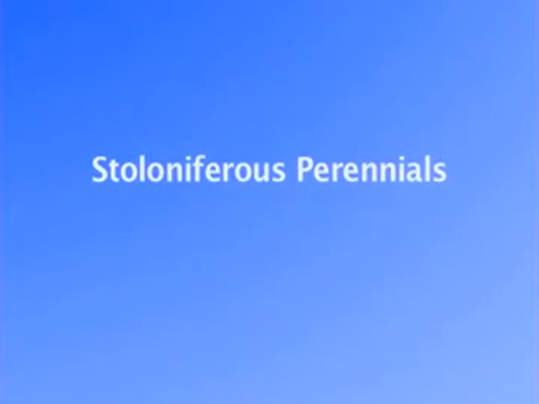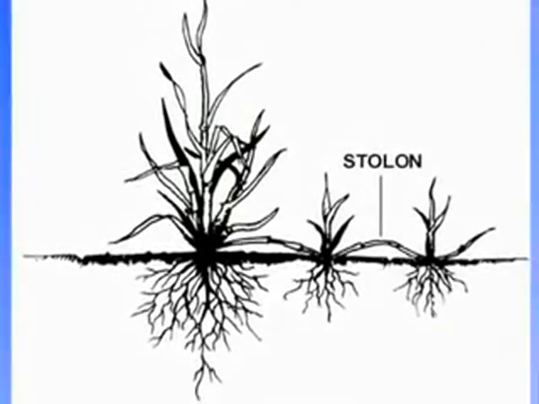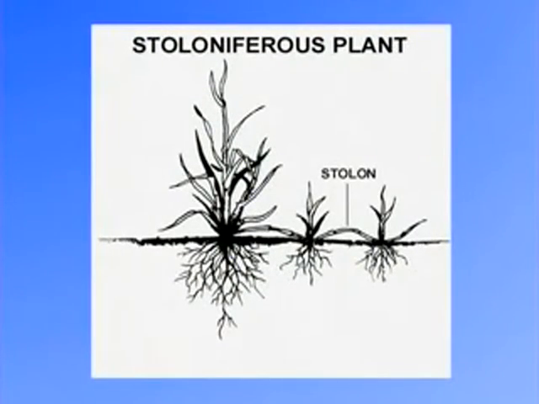The last category of the herbaceous perennials are the stoloniferous plants. In this group of plants, the stem runs horizontally either on top of the soil or below the soil, with its ability to form new individuals from its nodes or apical buds.